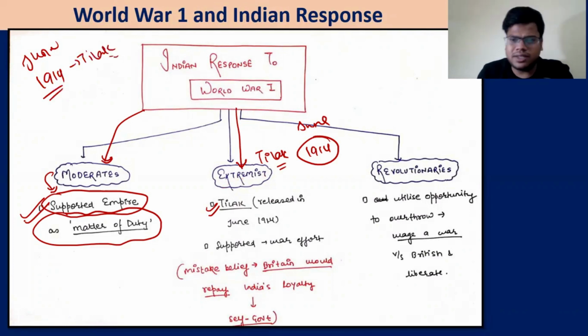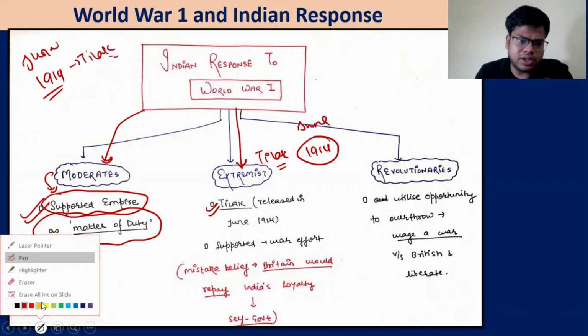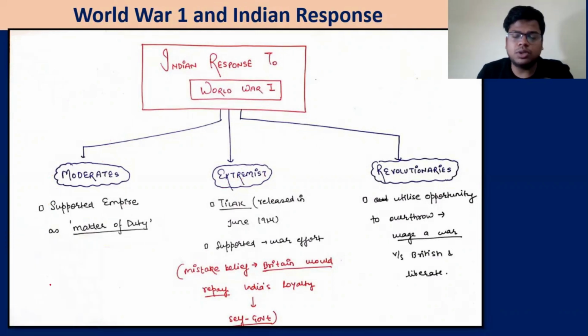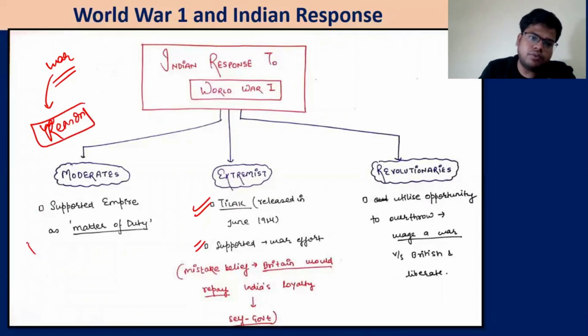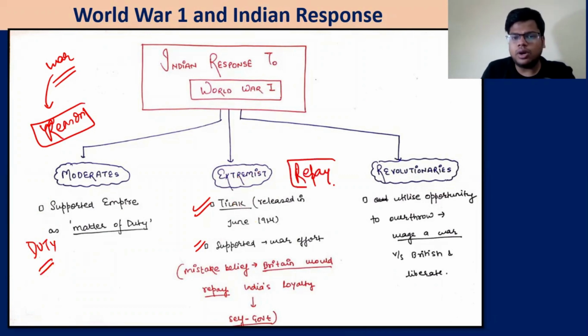When Tilak was released, he also adopted a somewhat moderate tone. He was not extremist before he went to jail. So he supported the war effort. He said, 'Okay, we will support you in the war.' And why did he support it? The reasons were different. Moderates supported because they believed it was a matter of duty, while Tilak believed that if we support them, they will repay us for the loyalty we have shown at this time, and they will give some sort of self-government or some sort of Swaraj to India.